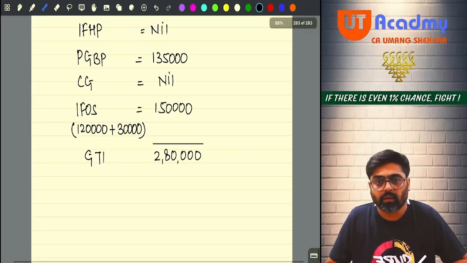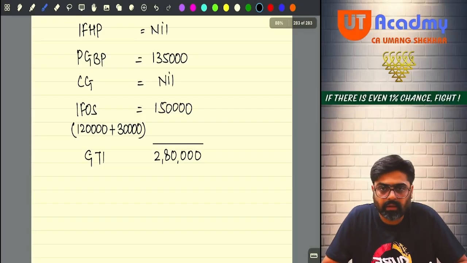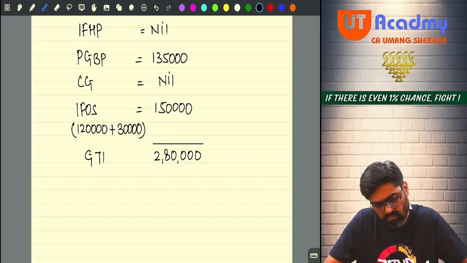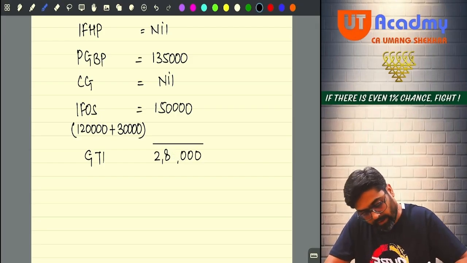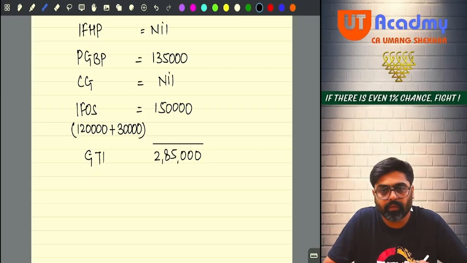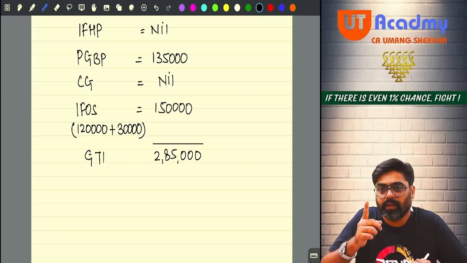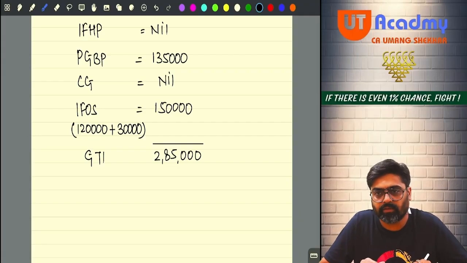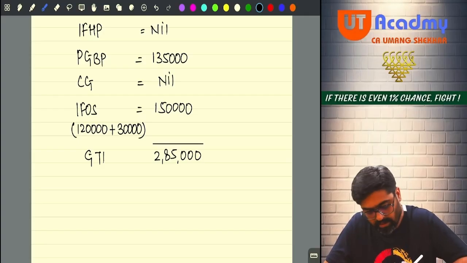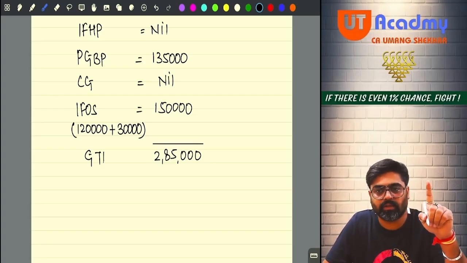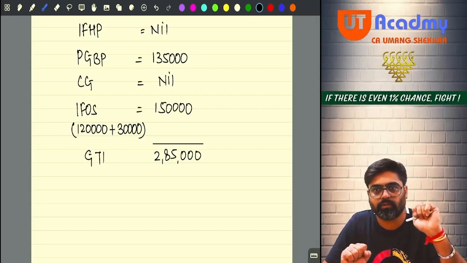Hello sir? Any other income is there? 2,85,000. Sorry. 5,000 more I have to take. No, 2,85,000. Now it is okay, no? Now pay attention. From this GTI, I will be taking the chapter 6A deduction, but don't do it. Wait. In your GTI, do you have any special income? Separate it. Do you have winnings? Yes, separate, because from there you cannot take chapter 6A. So before taking chapter 6A, always be cautious.